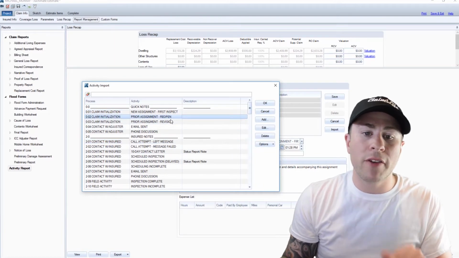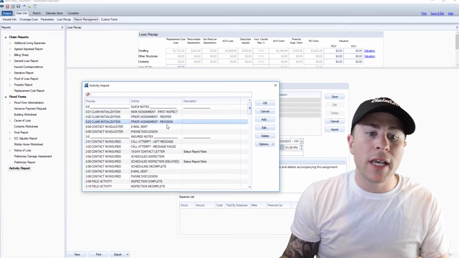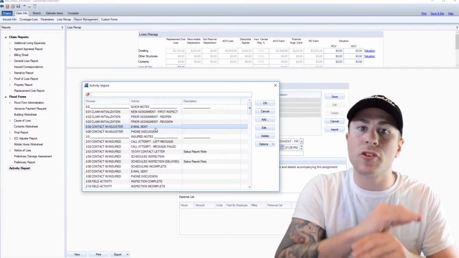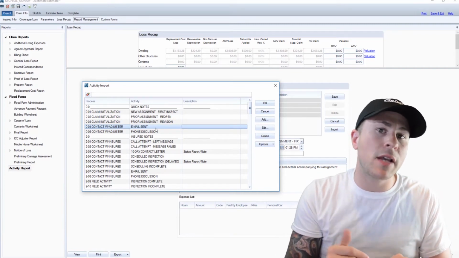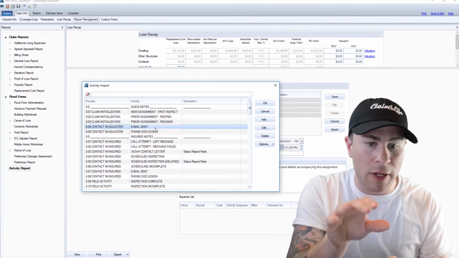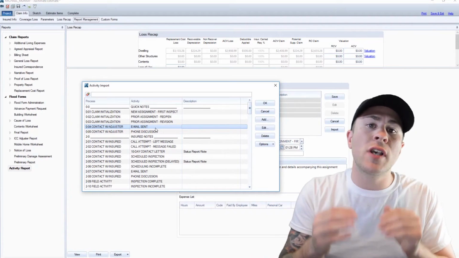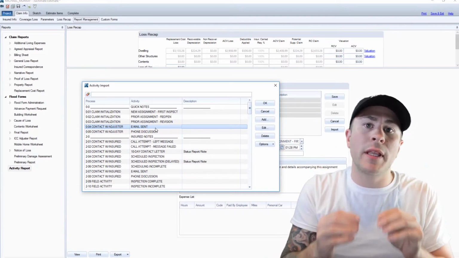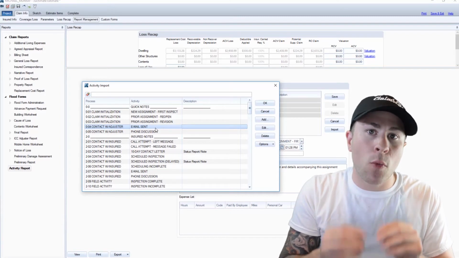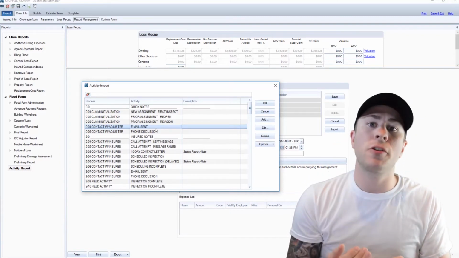What else do we have? We have another note for reopens, for revisions. If you're sending an email to the inside adjuster, or making a phone call to the inside adjuster and you want to document what you talked about, the notes are right there. Now, who's the most commonly interacted party when you're handling a claim? That, of course, is going to be the insured.